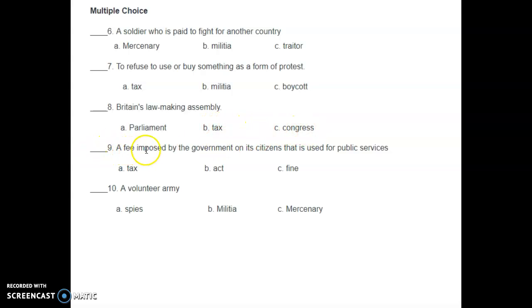Number 9, the fee imposed by the government on its citizens that is used for public services is A, tax, B, act, C, fine. Number 10, a volunteer army is A, spies, B, militia, C, mercenary.